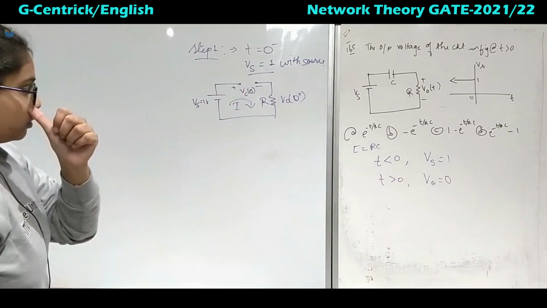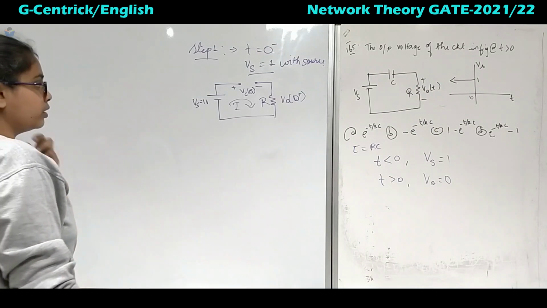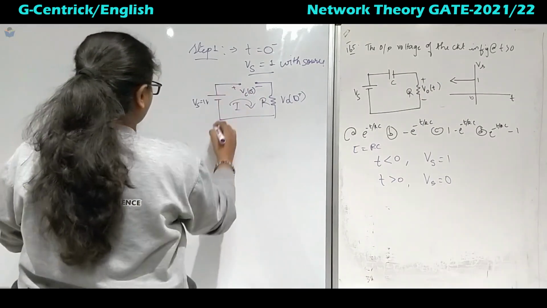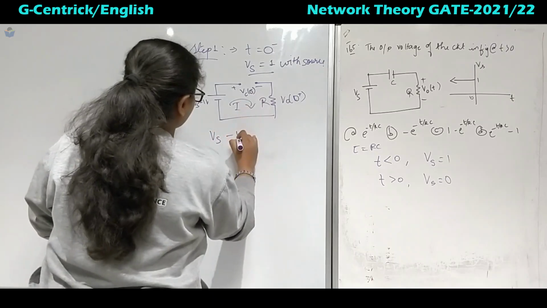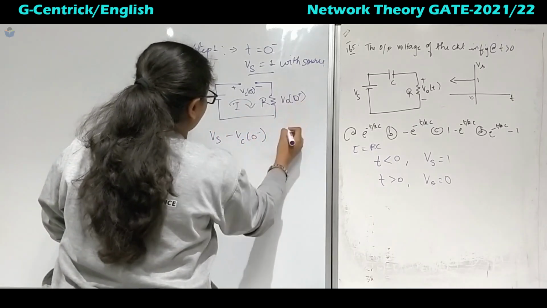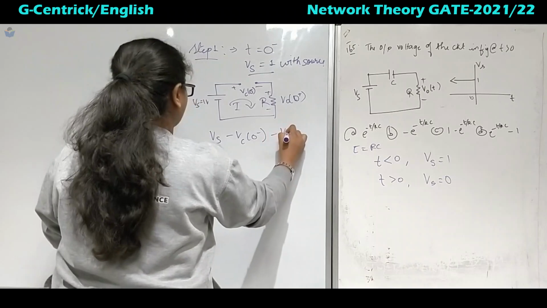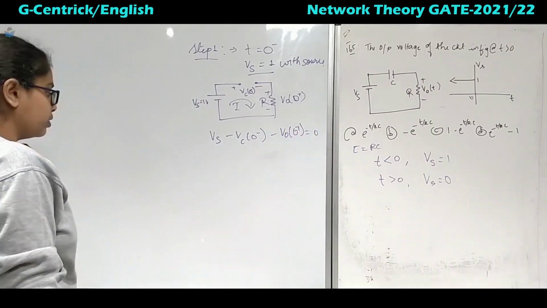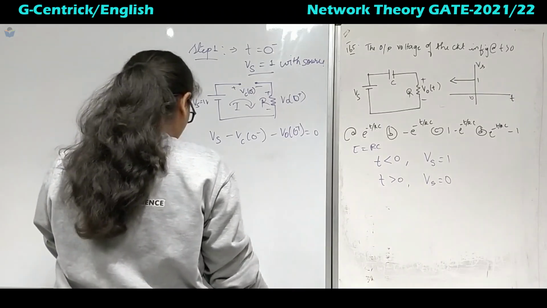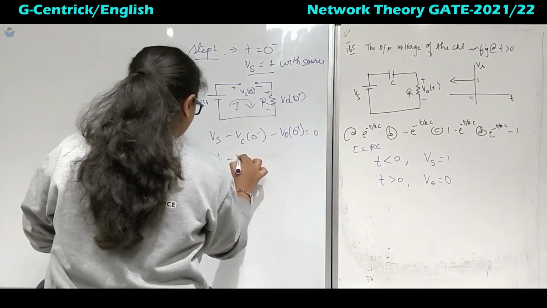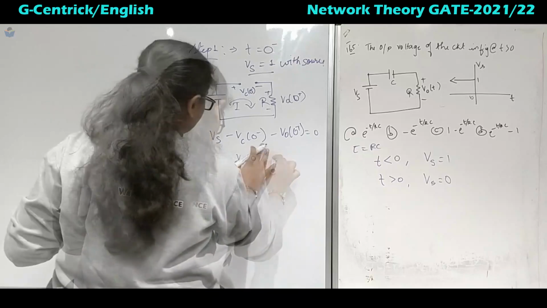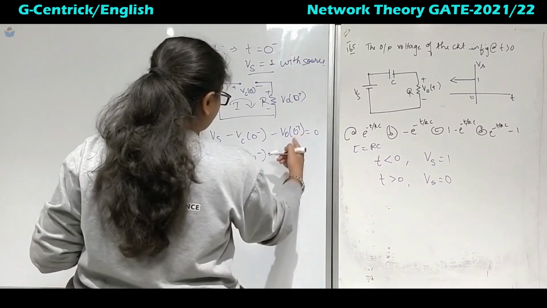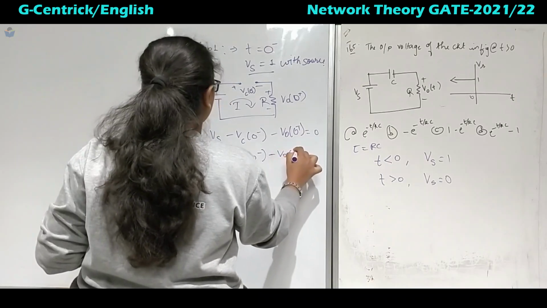Now we can apply KVL for this one to find out the capacitor voltage. Moving from here, plus Vs minus Vc of 0 minus, plus minus V0 of 0 plus equal to 0. Now this Vs is nothing but 1, so 1 minus Vc of 0 minus equals V0 of 0 plus.